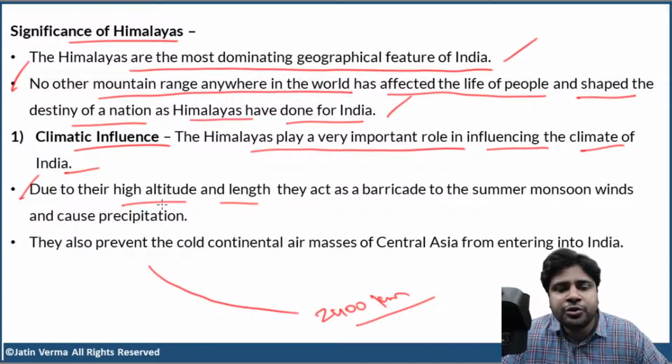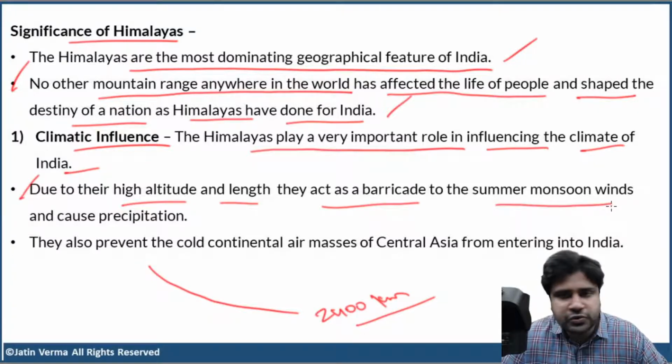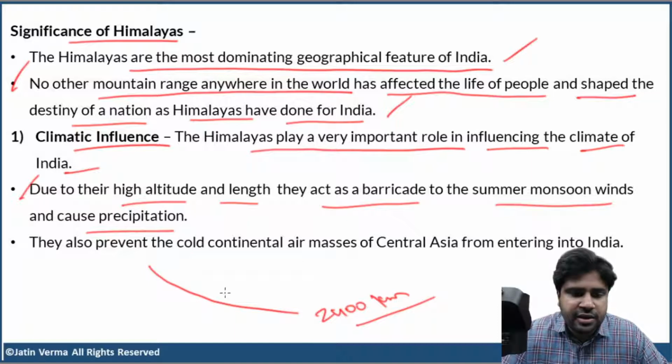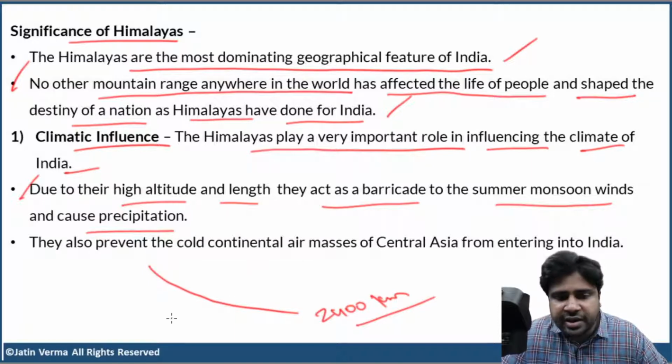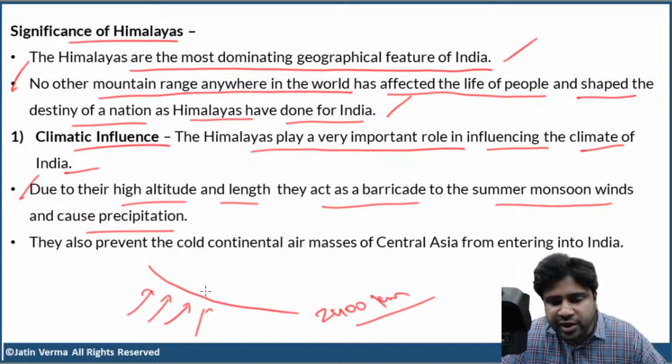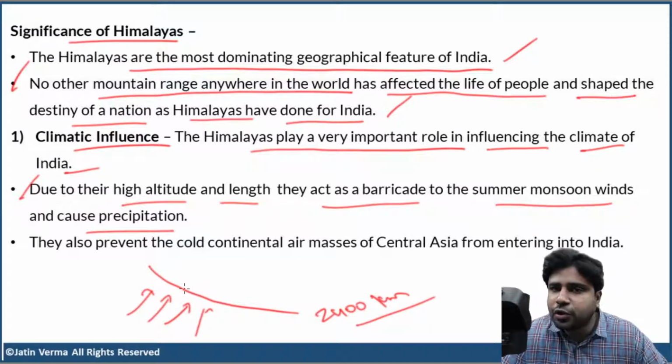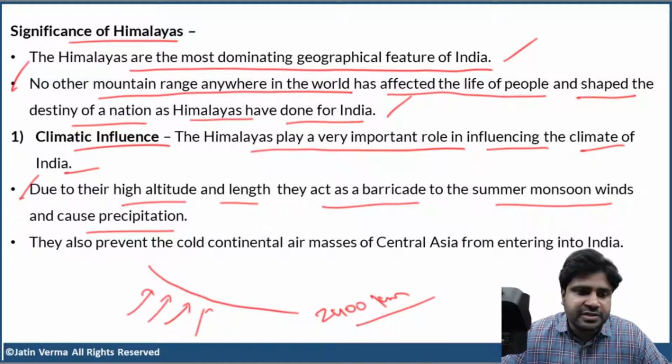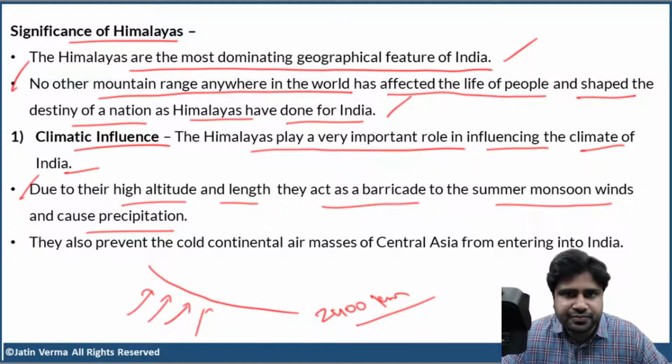So, due to their high altitude and great length, they act as a barricade to the summer monsoon winds and cause precipitation. The Himalayas act as an obstruction to the southwest monsoon winds. The southwest monsoon winds will strike the Himalayas and then cause orographic rainfall. So that is one of the reasons why Cherrapunji in Meghalaya is the wettest place on the planet.